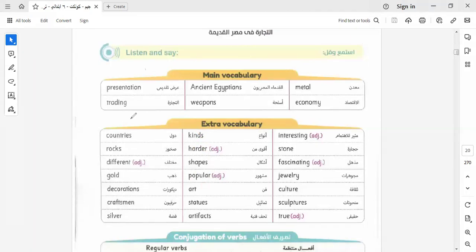Popular, it has another meaning called famous. Okay, famous. I would like you to know this word also. Okay, this vocab also. We have here statues, artifacts, sculptures, culture, jewelry, fantastic, stone, interesting. Let's go to another one.